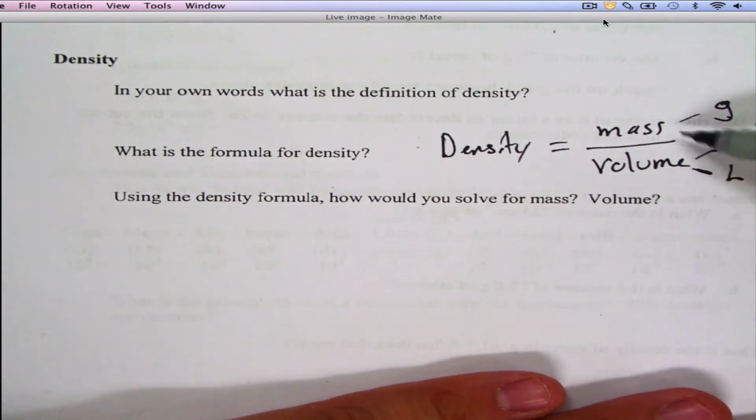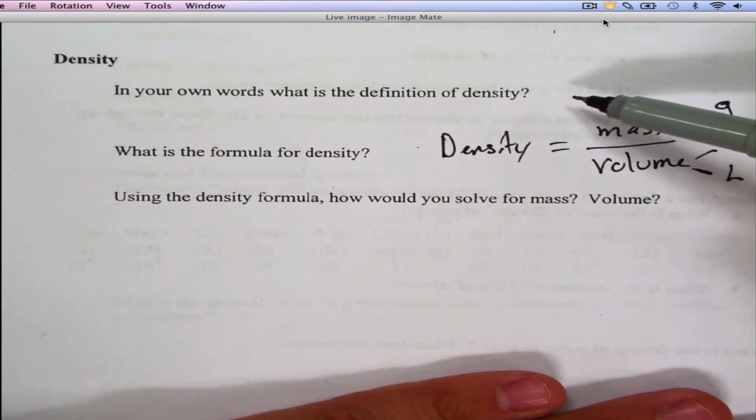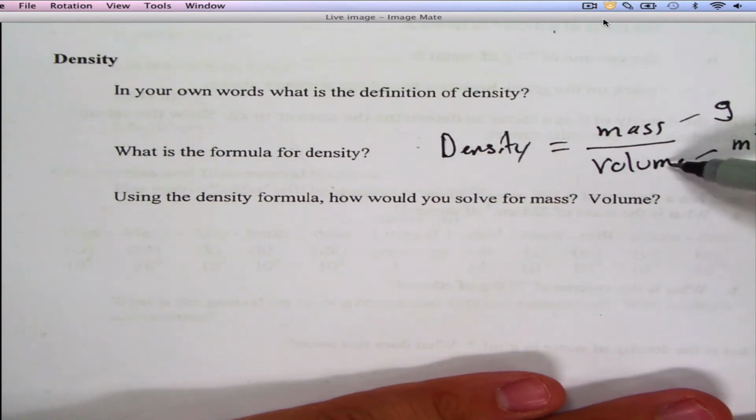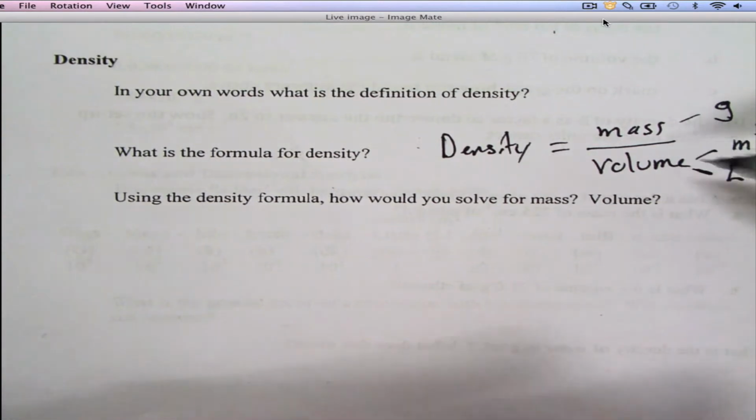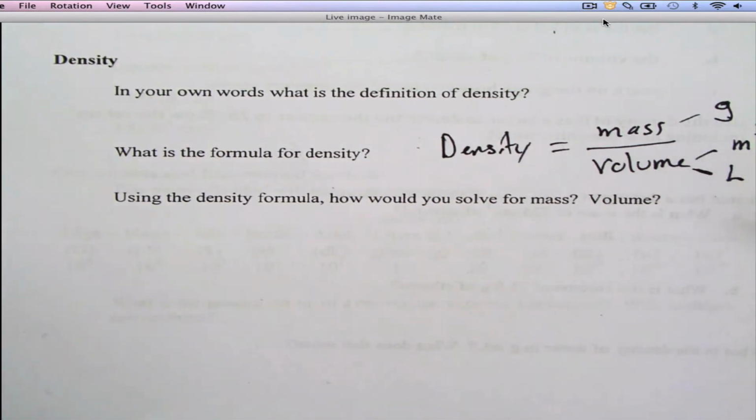So knowing that I have my number of particles, which is what mass is, and knowing that volume is the amount of space, what is my definition of density? Well, density is the amount of particles in a given space. It's that simple. All right. So the more dense something is, the closer the particles are, or the closer the matter is in the substance per volume.